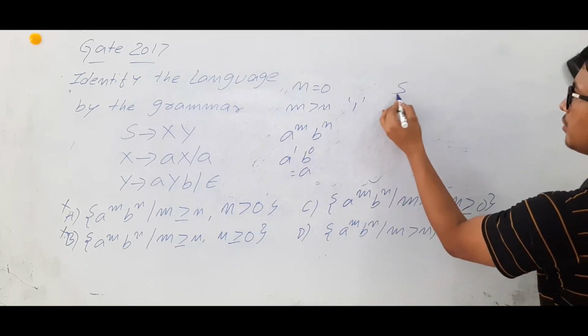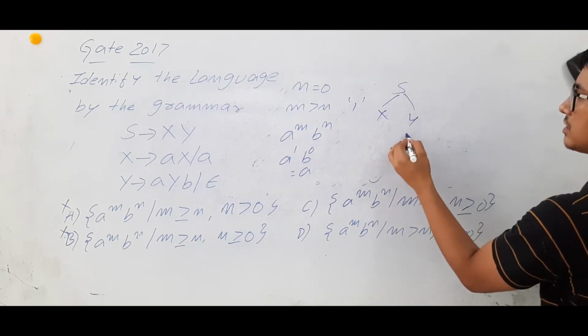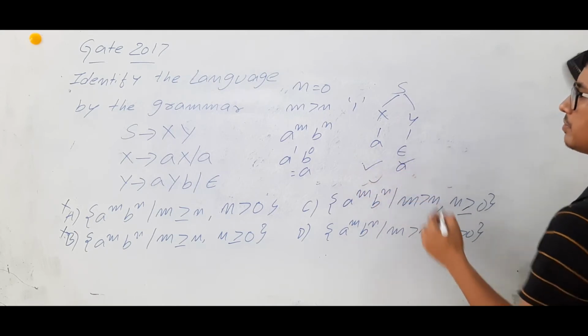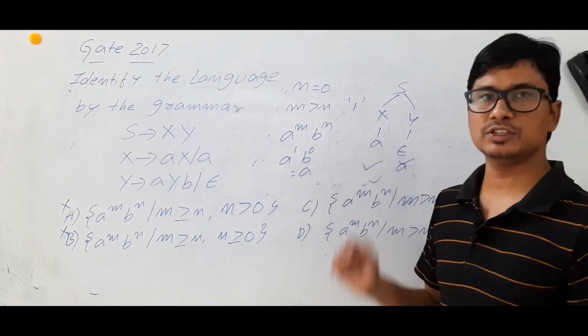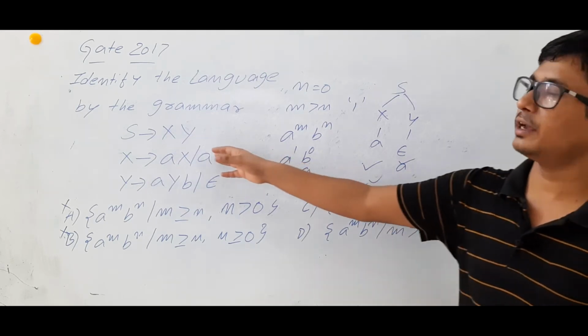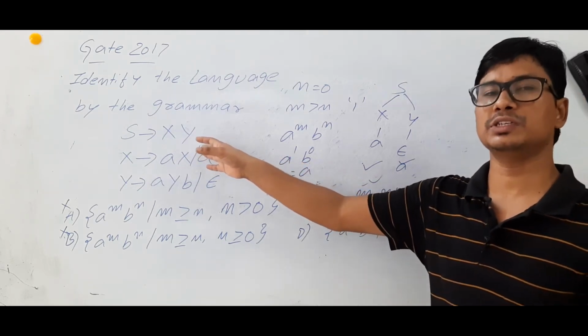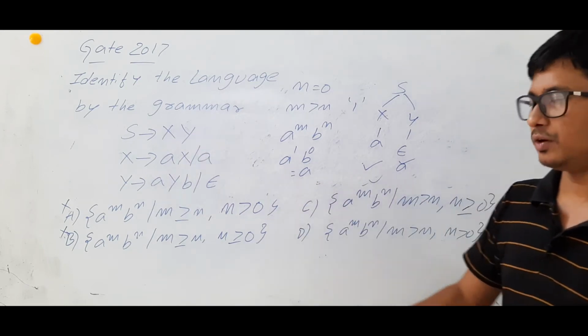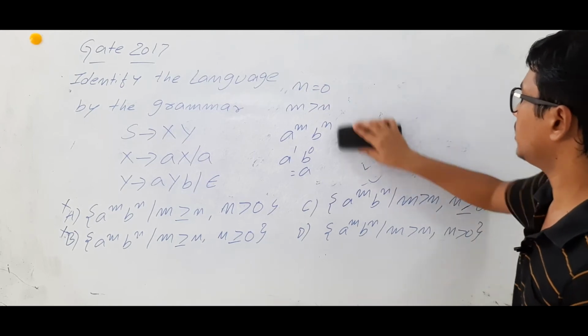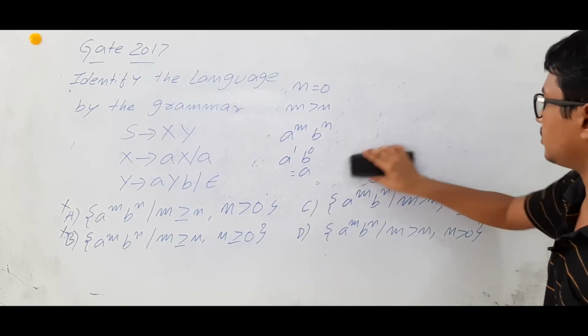Just now we derived a. So I can generate a from this grammar, which is part of this language, and epsilon is not part of this language, and anyway I cannot generate epsilon from this grammar. Somewhat I can say it is correct, but we will verify with a few more examples.